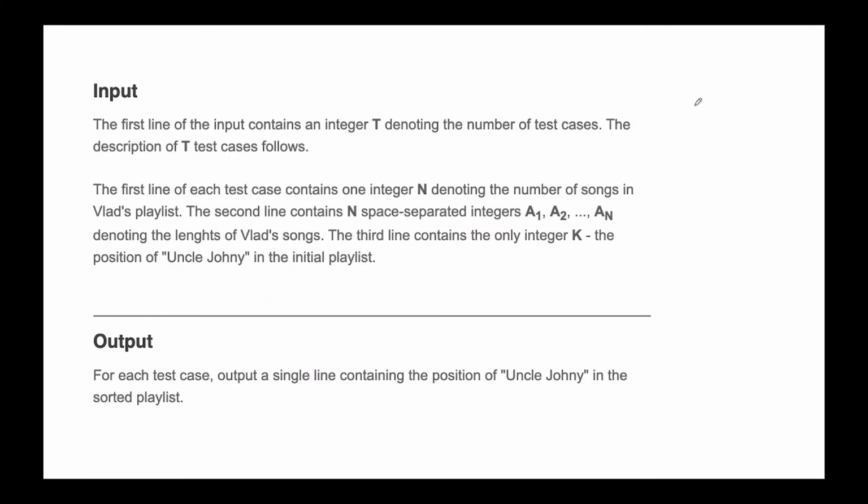The first input that we are given is t, the number of test cases, and after that each test case contains a single integer n. N basically gives us the number of songs.